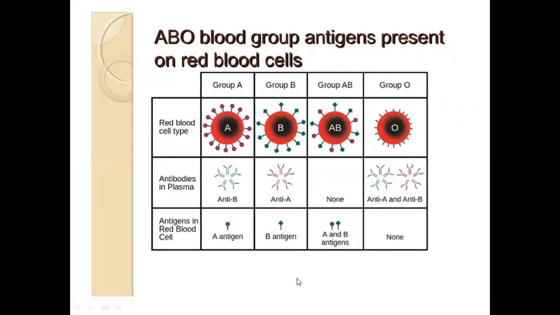This is the ABO blood group antigens present on red blood cells. According to the theory of Landsteiner, the phenotype or the blood type of an individual would indicate the antigens that are found in the red cell membrane of that particular individual. So if you are group A, the antigens that you have on your RBC would be A antigen. If you're group B, it's B. If you're group AB, that would be both the A and the B antigens. But if you're group O, you don't have the antigens.